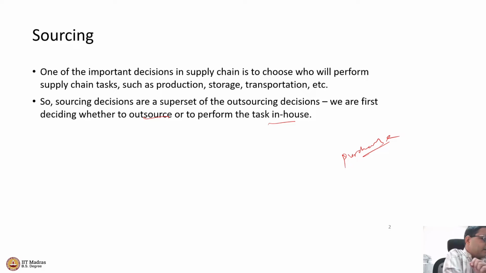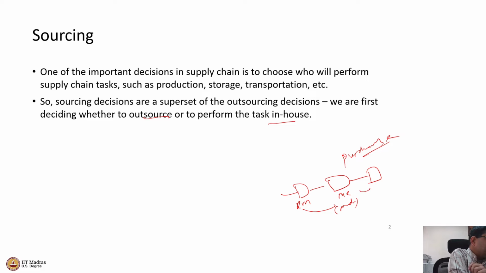So, for example, the transportation function could be upstream. This is where my raw material comes from. This is me. This is where I produce using the raw material I get. I produce something, and then I give it to my retailer for selling.